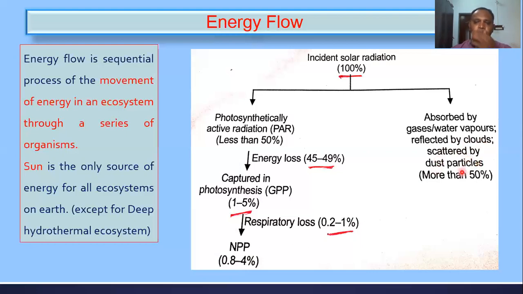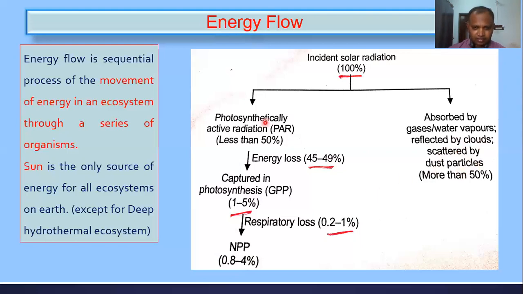So like this, more than 50% is not reaching the plants. The percentage of incident solar radiation available to plants is less than 50%. That less than 50% of incident solar radiation available for the plants we call photosynthetically active radiation, right?